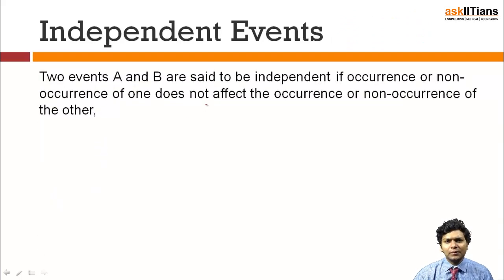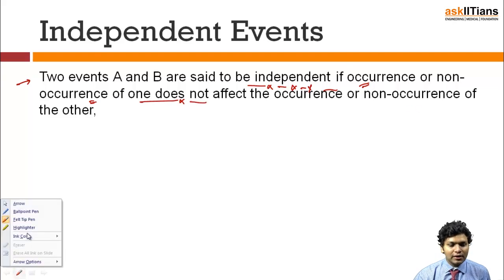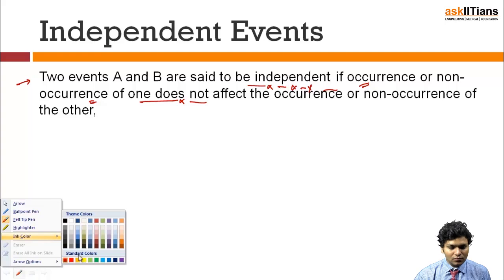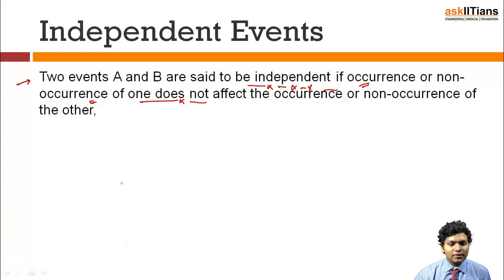Let's be much more mathematical and see how we include maths in it. Let us define two events A and B, which are said to be independent only if the occurrence and non-occurrence of one does not affect the occurrence and non-occurrence of the other, as stated earlier. So we are quite sure in this case that if two events are occurring or not occurring, their dependence and independence are being separately discussed and separately understood.